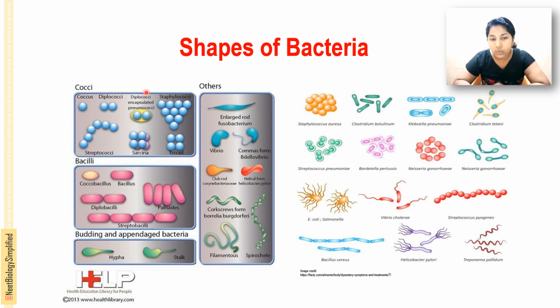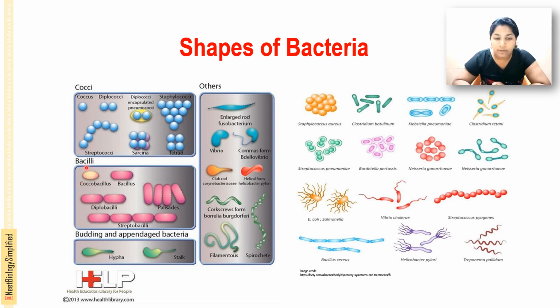Diplococcus means two, diplo means two. Then encapsulated pneumococci, where you can see a capsule is present. This is a capsulated cocci, in pairs. Next is staphylococci, where grape-like clusters can be seen. Streptococci are chain-like arrangements. Then Sarcina: a tetrad means an arrangement of 4, and in Sarcina you can see a group of 8.